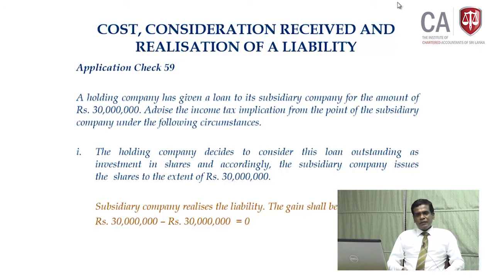Why? The money received at the time of borrowing is 30 million rupees. First, 30 million rupees is what? Borrowed money. This minus the second 30 million rupees, the cost incurred in realizing the liability. What is the cost we incurred in realizing the liability? Transfer to the share capital, you owe money, 30 million, resulting in 0 gain.